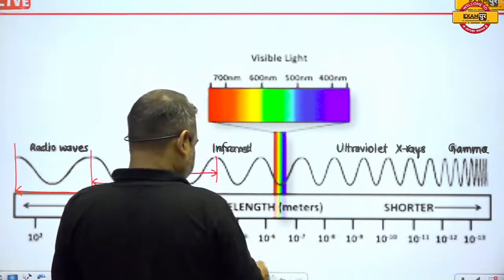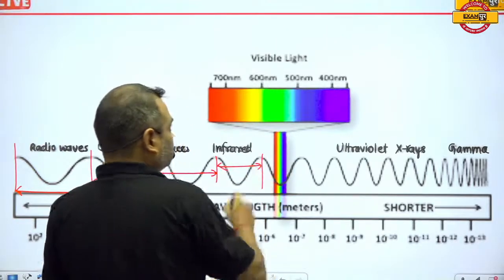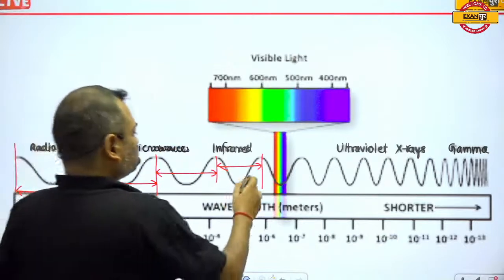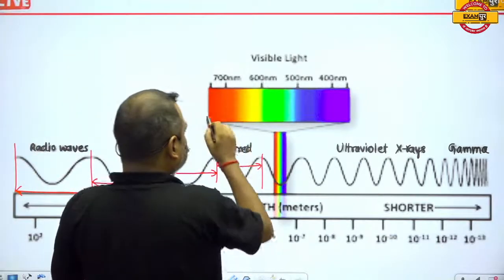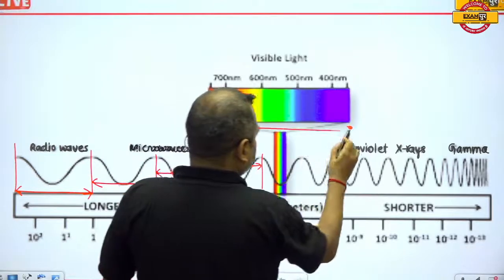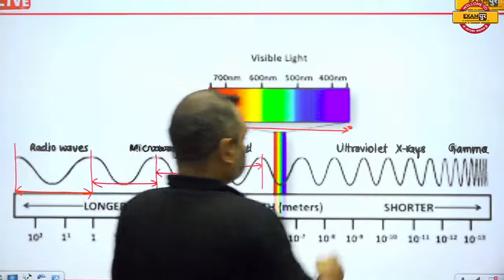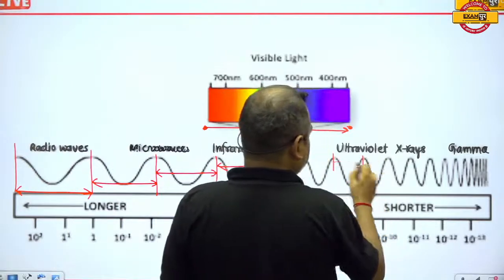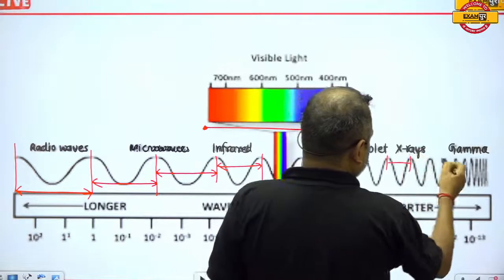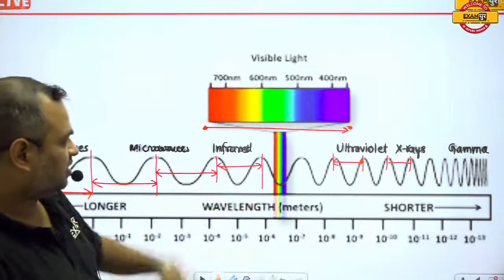In the visible region there are 7 different colors, and the wavelength continuously decreases. After that the wavelength of ultraviolet is quite less, then X-rays, and then gamma rays. The shortest wavelength is of gamma rays.